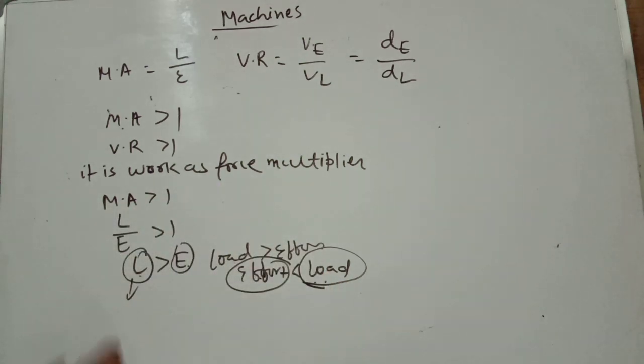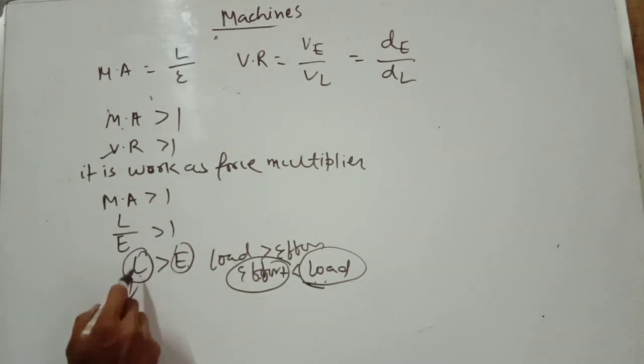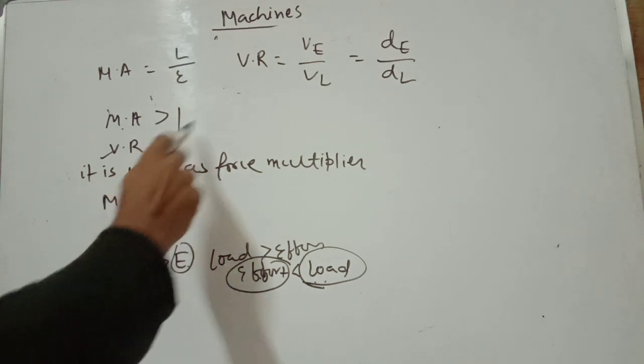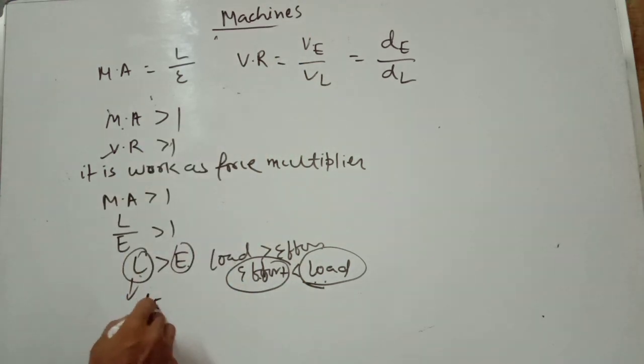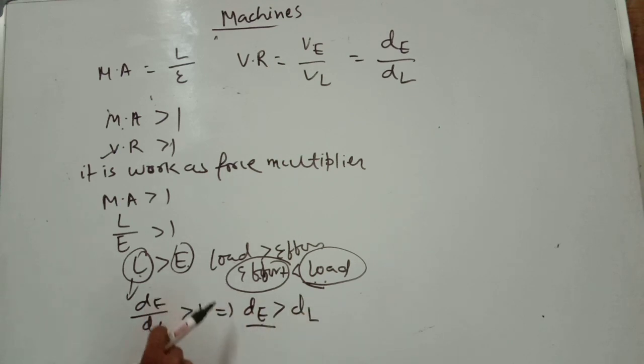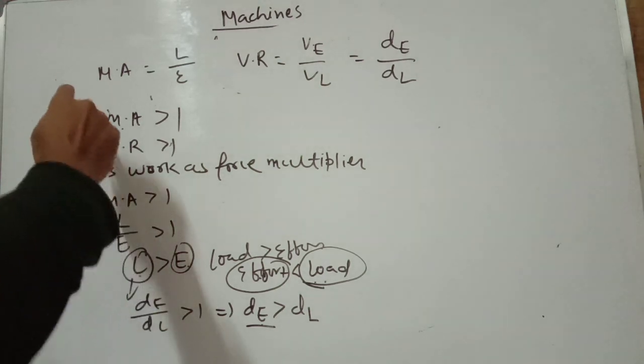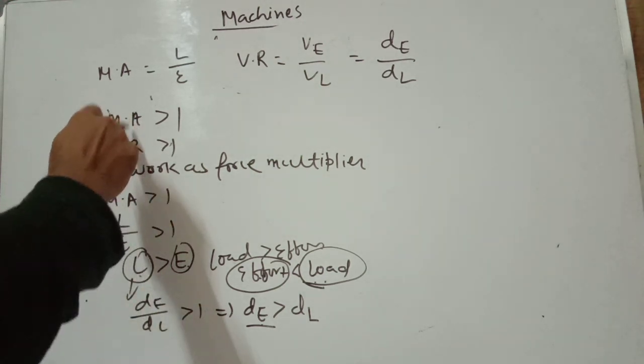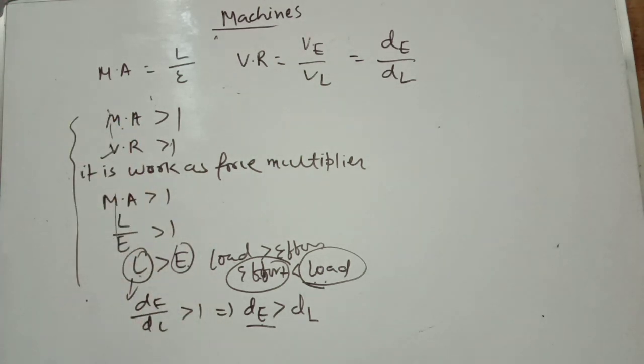Also, velocity ratio is greater than 1, that means dE by dL is greater than 1, so the displacement traveled by effort is greater than the displacement traveled by the load. This is how mechanical advantage defines a force multiplier.